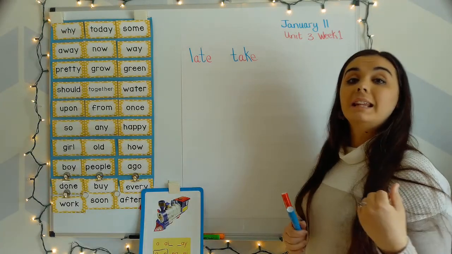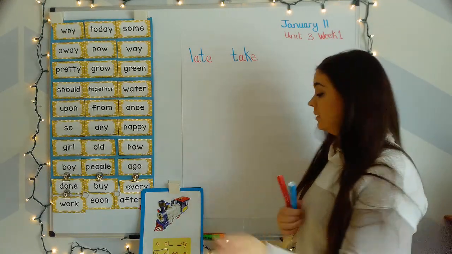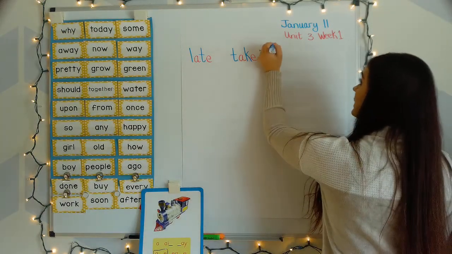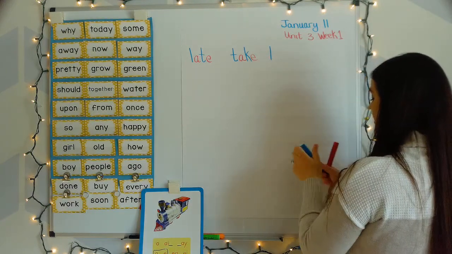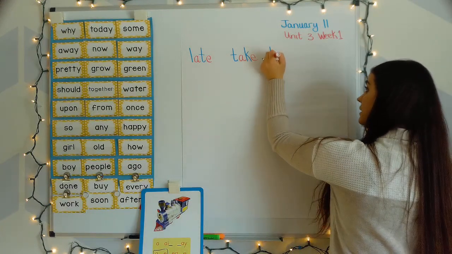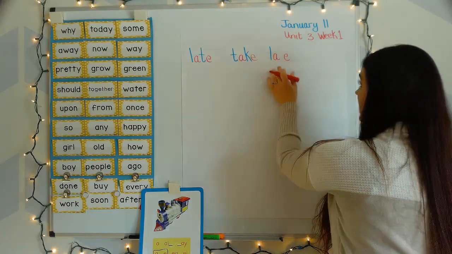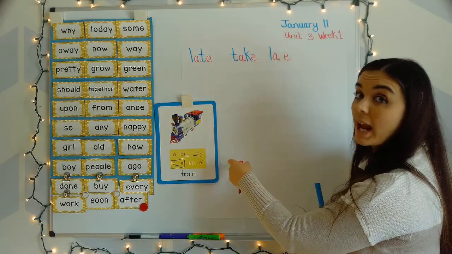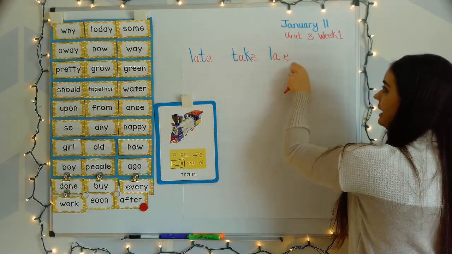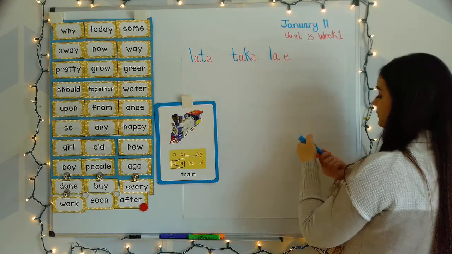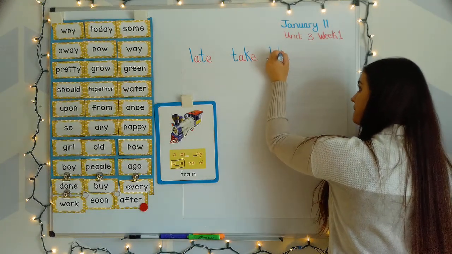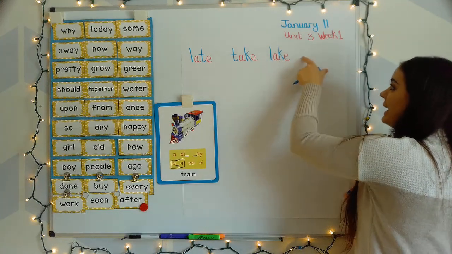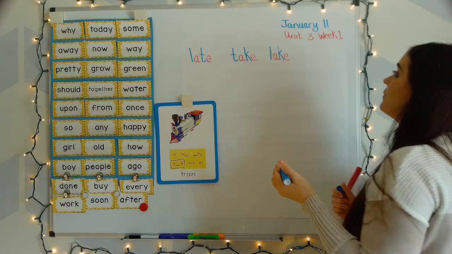Next word. Lake. Your turn. L, a, k. Lake. L says l. A and its buddy E. Make that long A sound like the train. L, a, lay. And then K says k. L, a, k. Lake.